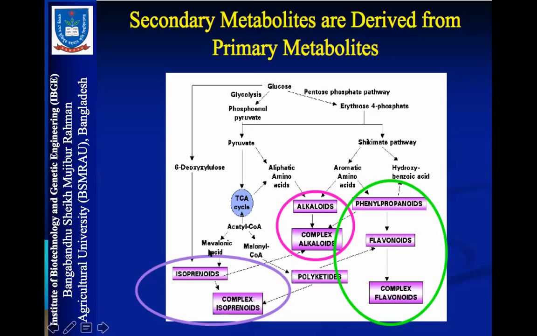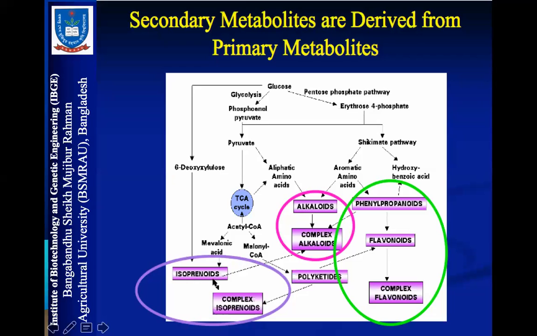For example, acetyl-CoA is the starting point of the TCA cycle. Acetyl-CoA can be converted to mevalonic acid, malonyl-CoA, and then coenzyme A. Then they participate in other biosynthetic pathways of secondary metabolites.